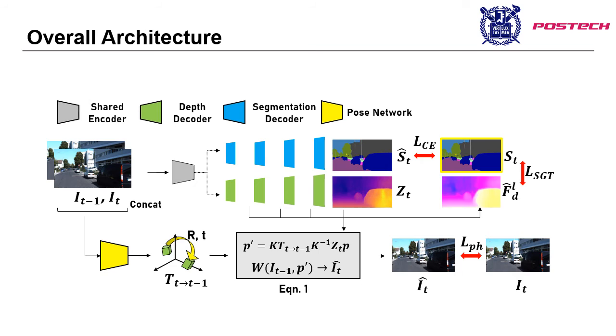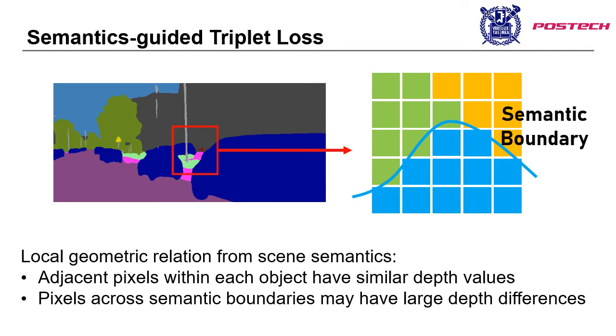It optimizes the intermediate depth representations from each layer in the depth decoder. This loss function is computed by the geometric guidance from segmentation pseudo-labels. And the CMA module, located between each layer of the two decoders, exchanges the feature representations from two heterogeneous tasks and refines the target representation. Now, let me introduce the proposed semantics-guided triplet loss in detail.